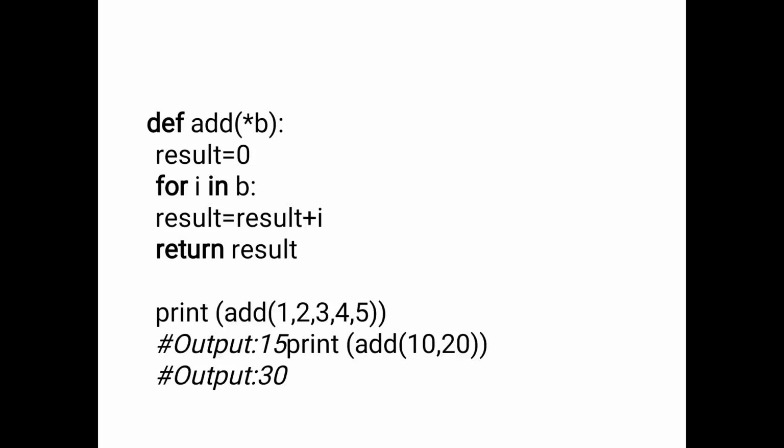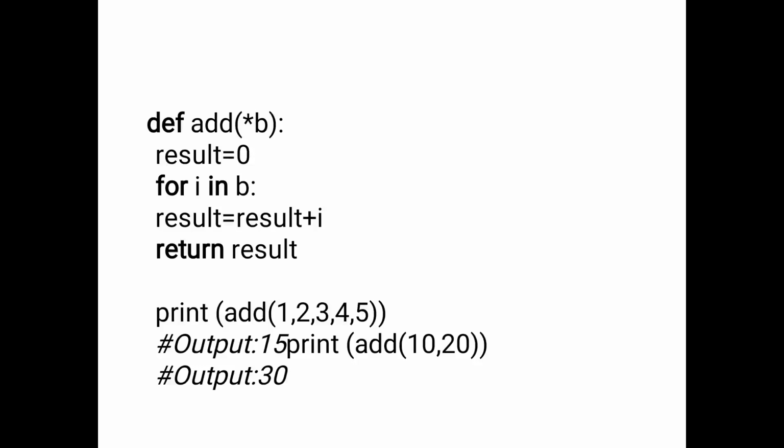In this example, the arbitrary positional argument is b. So add of star b, result is equal to 0. The for loop iterates with i in b, so b is entered as a tuple. Why? Because we can apply arbitrary positional arguments only on tuples.